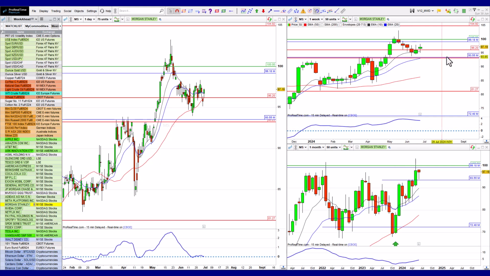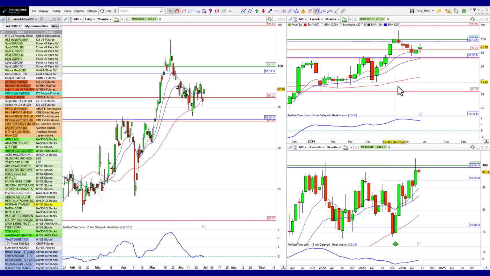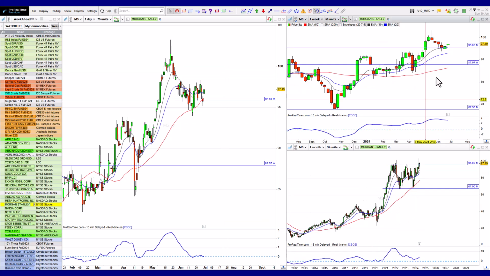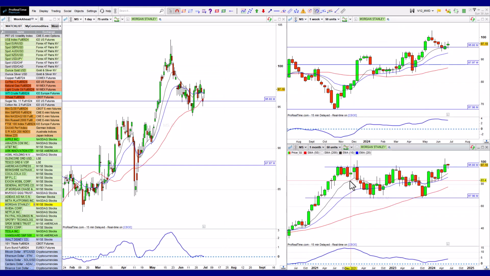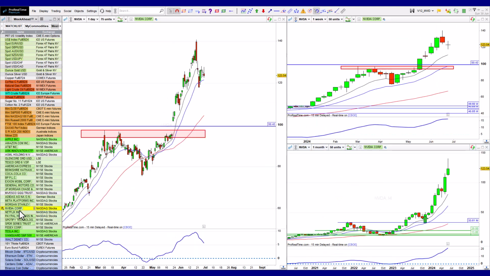I really want to remove all these lines. So you know what I'm going to do? I'm going to remove these red lines, just start from scratch, just do a very nice clean chart. So give me a second. There we go. Much cleaner. Just cleaned it up. Updated all the levels, and there we go. That'll do. Again, nice little pullback. No reason to not expect this to continue higher.